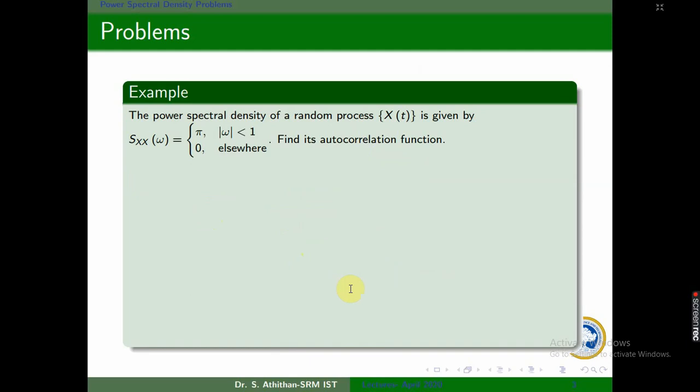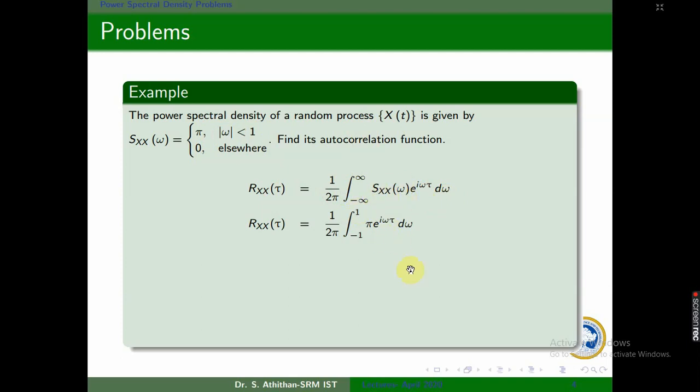Next, in this problem, they have given the power spectral density in the form of pi when mod omega is less than 1. We have to find the autocorrelation function. How we will find it, that is what we will see here. Rx tau is the inverse Fourier transform of the power spectral density, so 1 by 2 pi integral from minus infinity to infinity of Sx of omega e power i omega tau d omega.